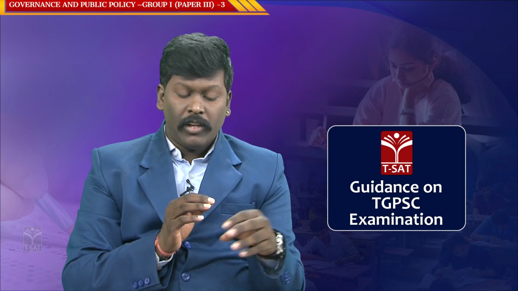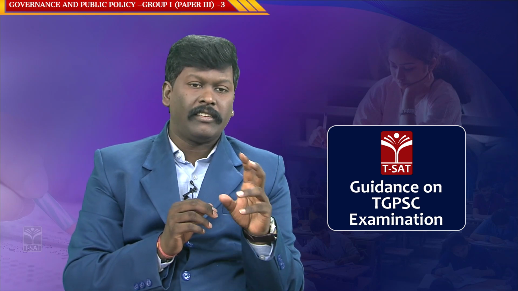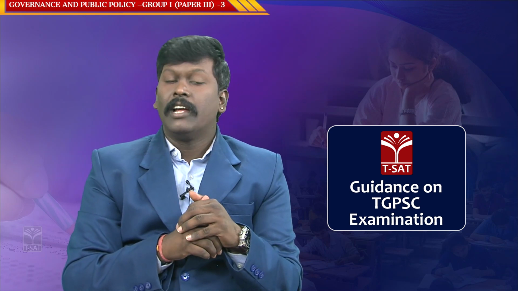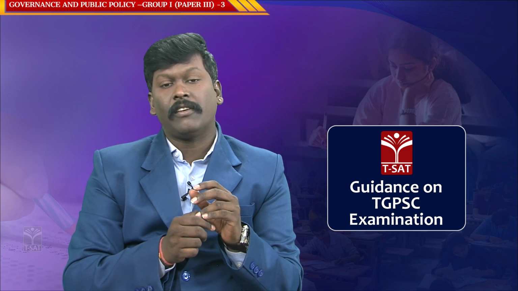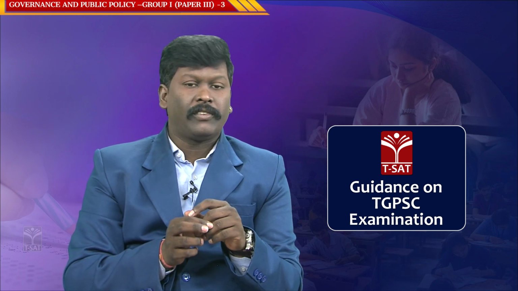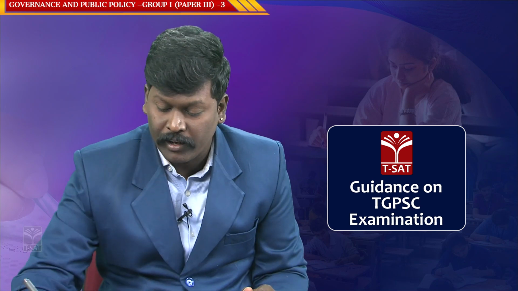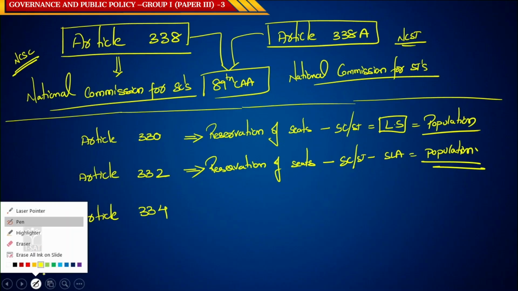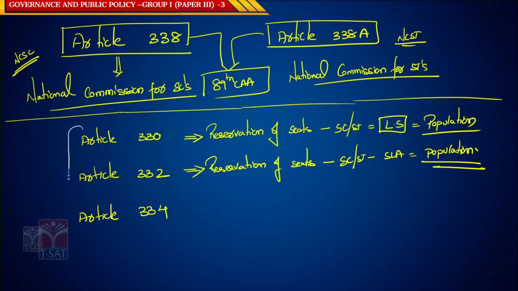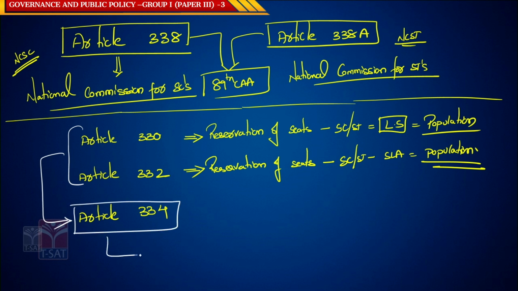So, this is Article 330 and this is Article 332: reservation of seats for SCs and STs in Lok Sabha and in the Assembly on the basis of their population. Sir, till when do we have to continue these reservations of seats? That is discussed in Article 334. Article 334 has been recently amended by the 104th Constitutional Amendment Act, 2020.